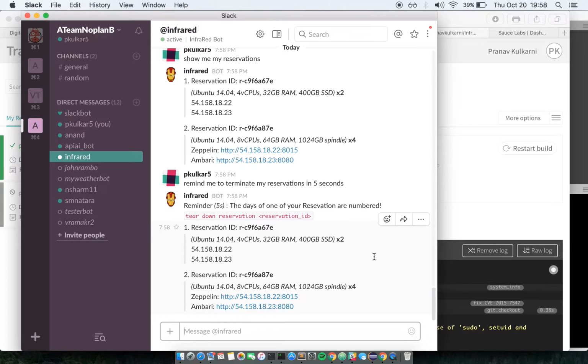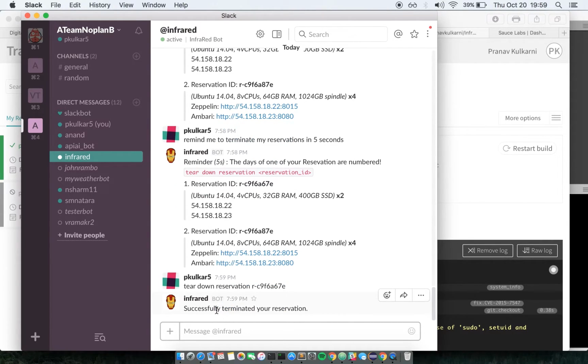So there we go. It reminded me to terminate one of my reservations here, and it has also provided me a command that I can use. So let's try and terminate the first reservation ID. So I provide that, and I immediately got the success notification saying that it was terminated successfully.